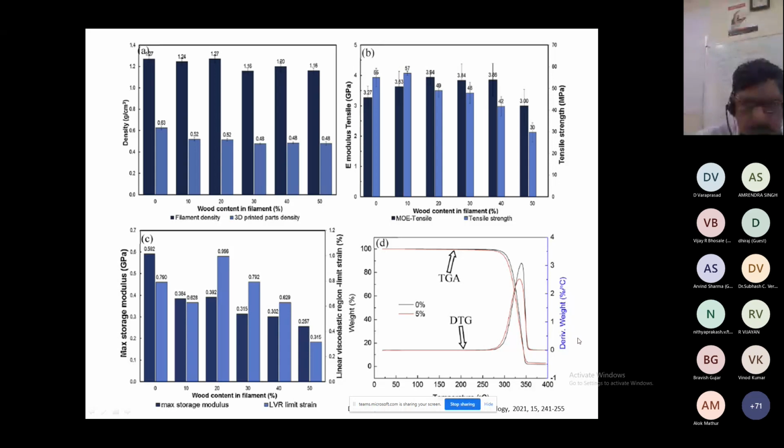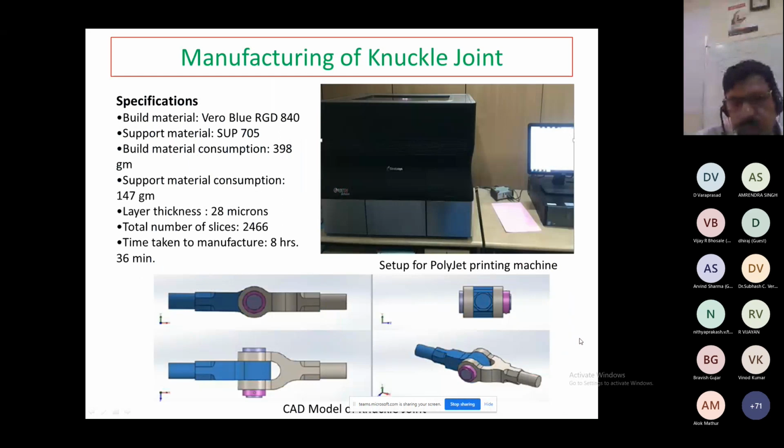Now we're talking about the MTech student Mr. Neil Kamal, who has developed a 3D printed part of a knuckle joint. I'll show you some of the results. We have tested in Uttarakhand. So you know it is a knuckle joint.